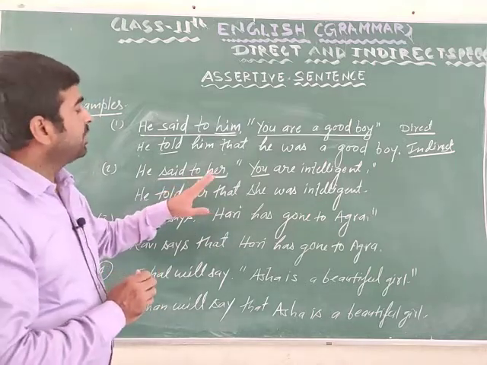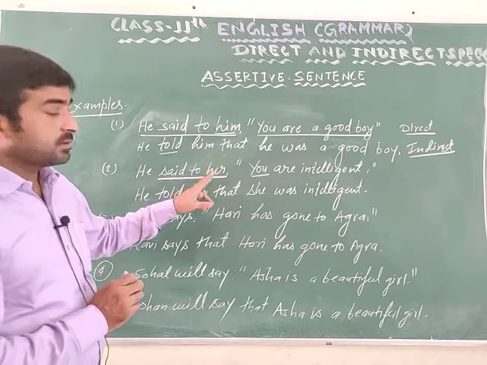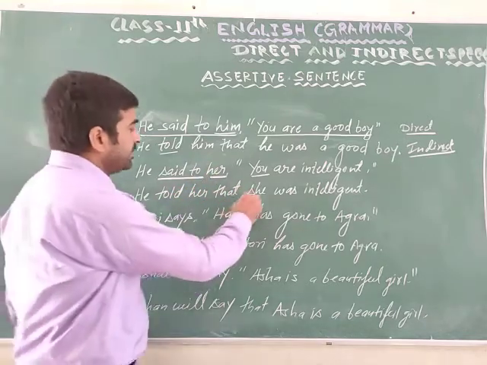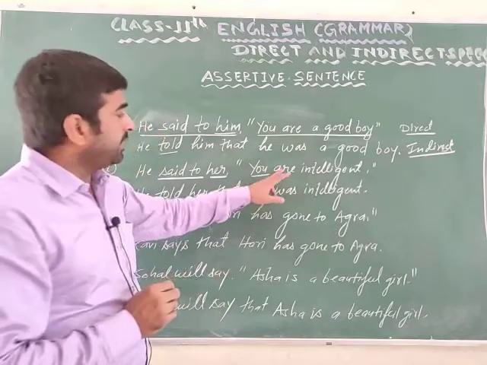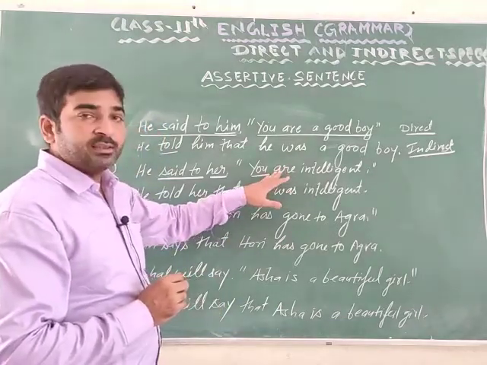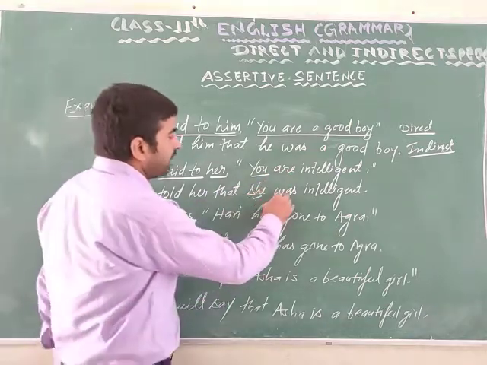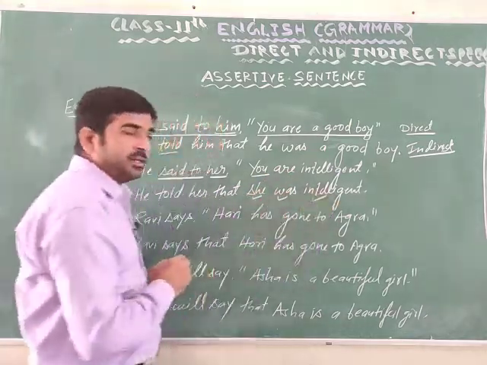You know the subjective case of her? She. That's why we put she here. Are, this is present tense. That's why it will change into past tense. Was intelligent. Clear?